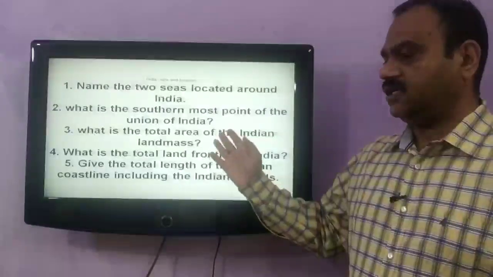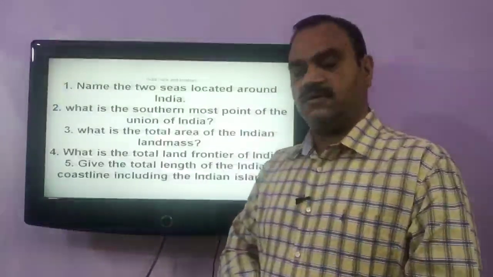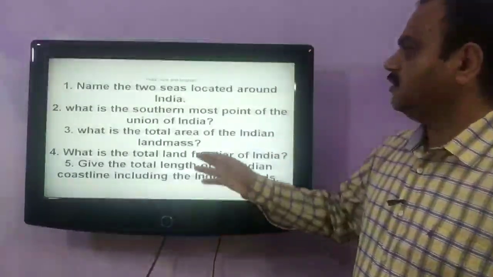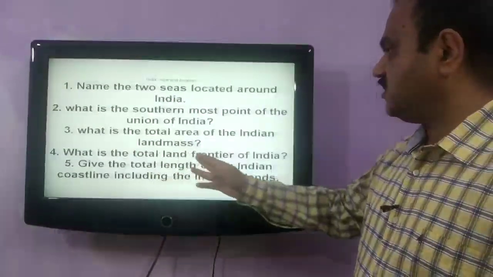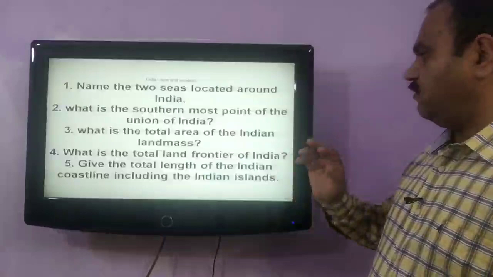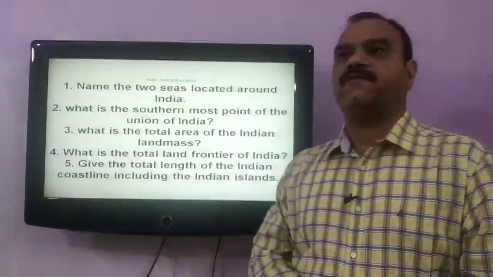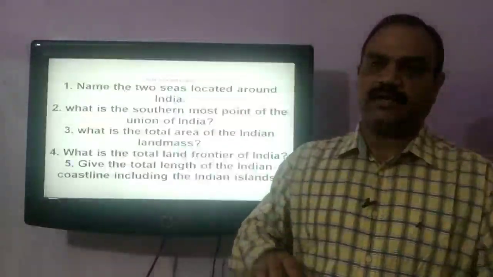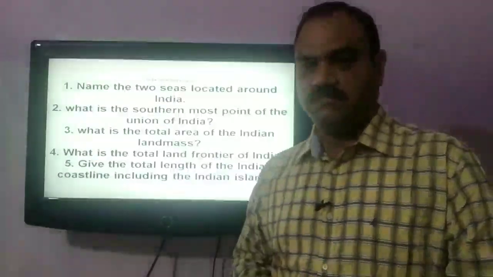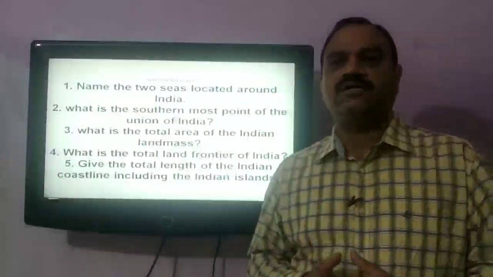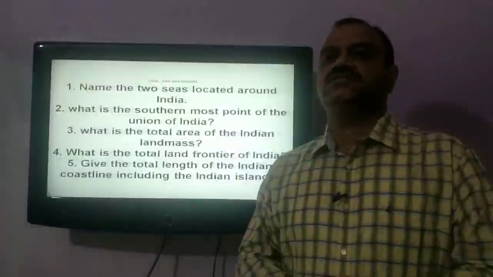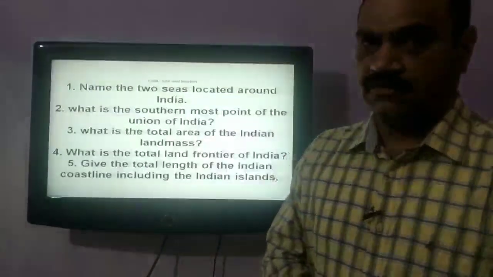So it is, India is the 7th largest country in the world in terms of land area. Next question is, what is the total land frontier of India? The total land frontier along with the coastline and the main frontiers is 15,200 kilometer is the total land frontier of India.